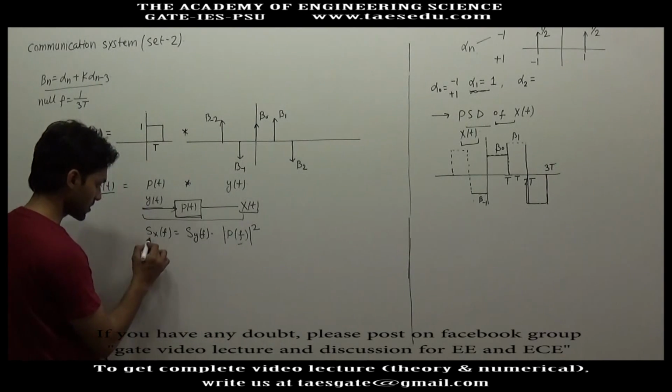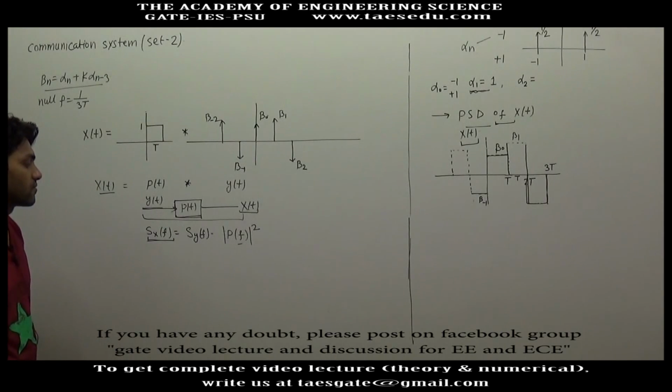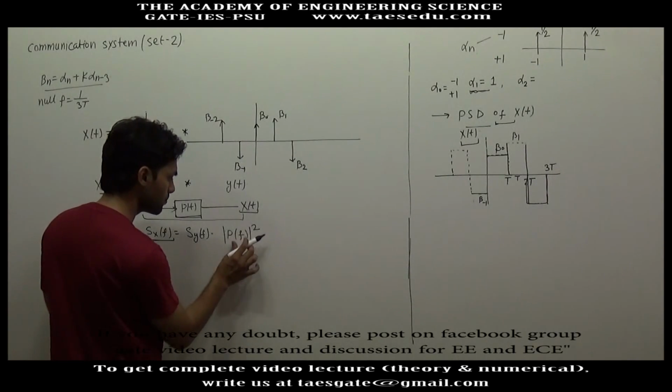So to find the power spectral density of xt, which is Sx(f), we need to know P(f).